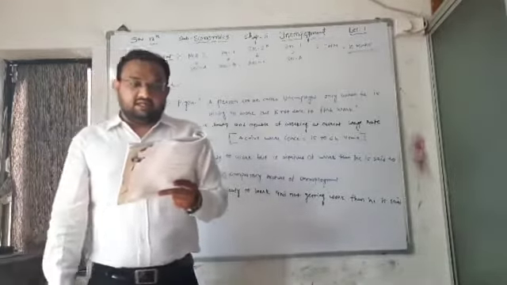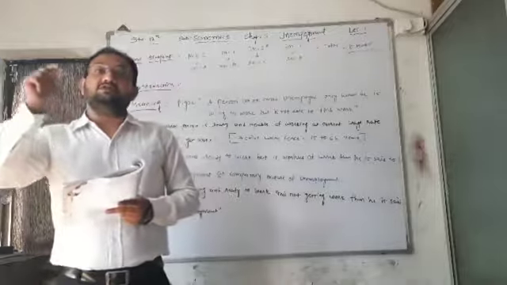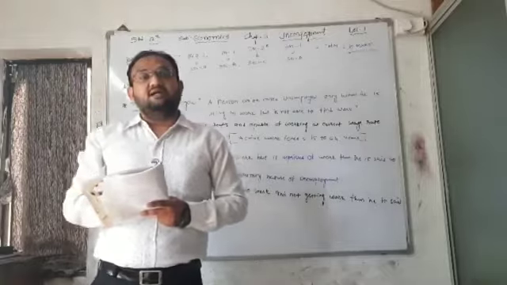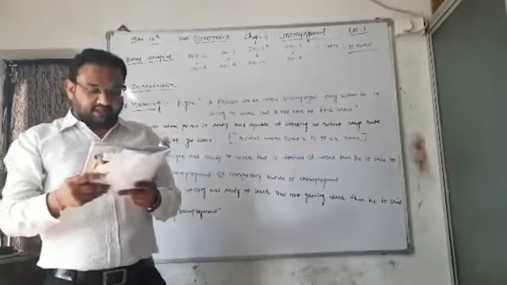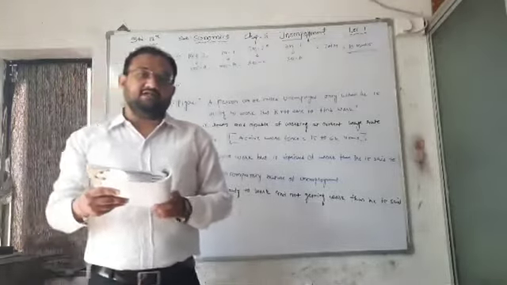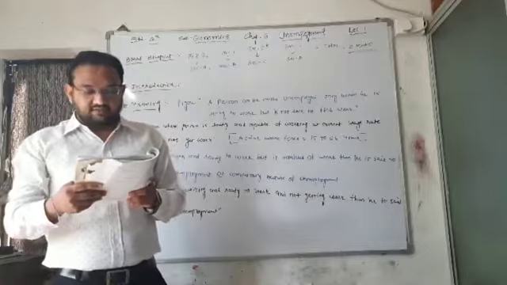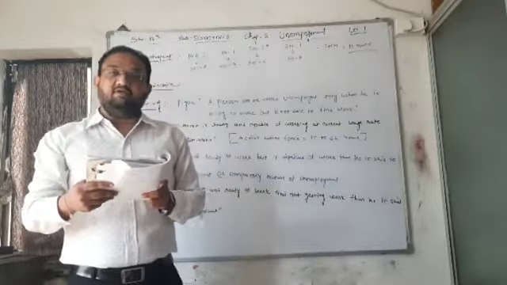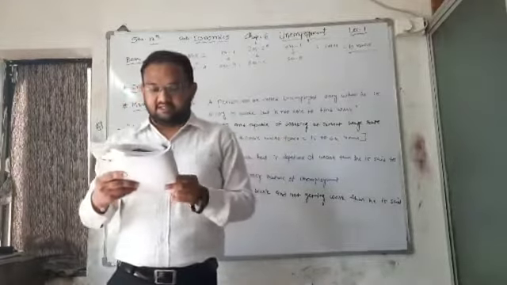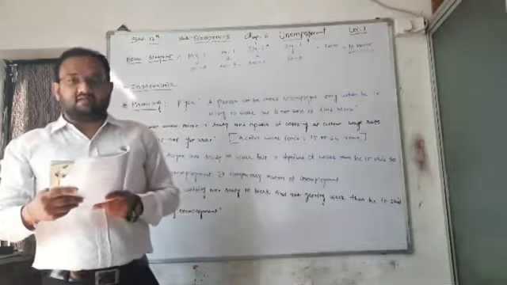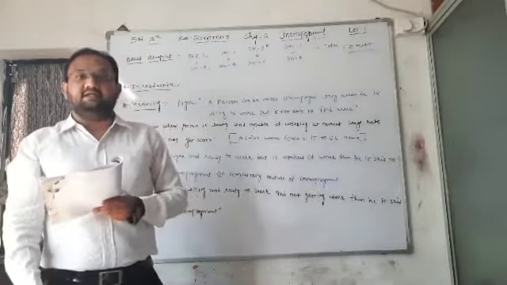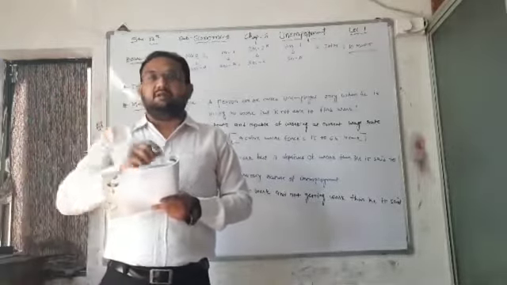Then in point number 3, we are going to discuss the causes of unemployment, or we can say the reasons of unemployment, in which almost 10 reasons are there. First and foremost reason is high rate of population growth. Second one is slow rise in employment opportunity. Both of these points we have already discussed in chapter number 5. Low rate of savings and investment, we'll discuss later on. Capital intensive production techniques, which is in chapter number 10.